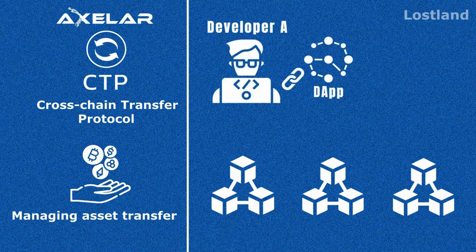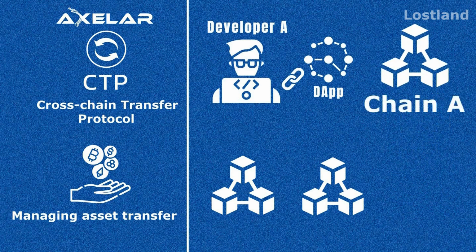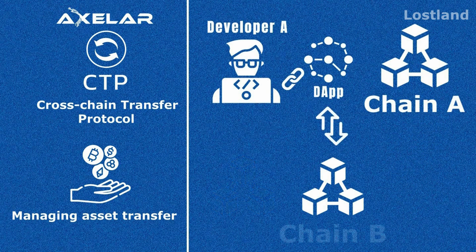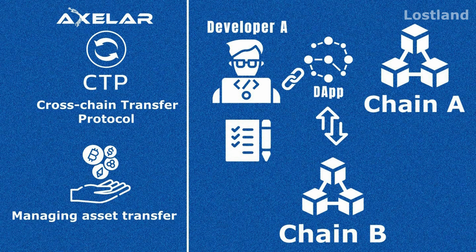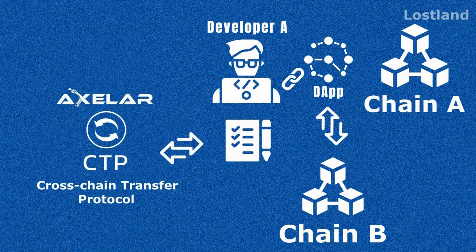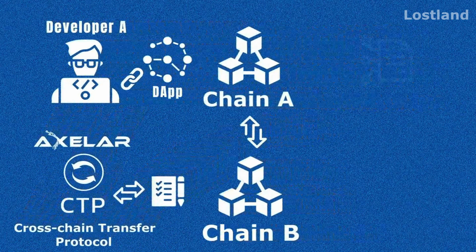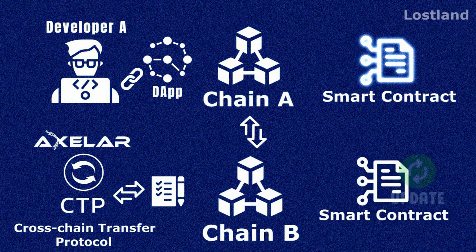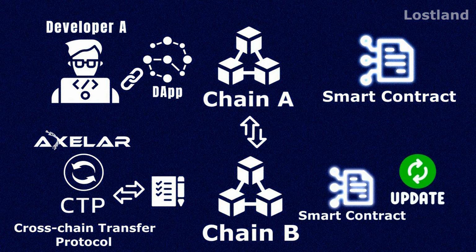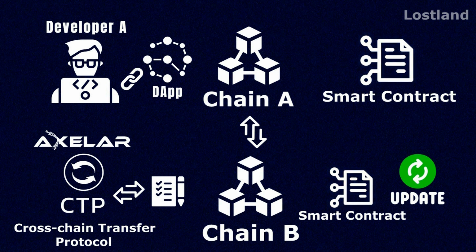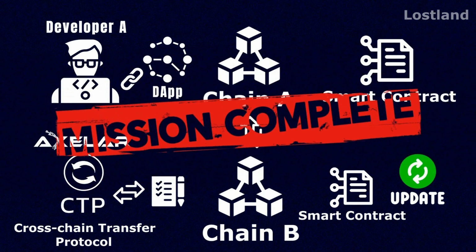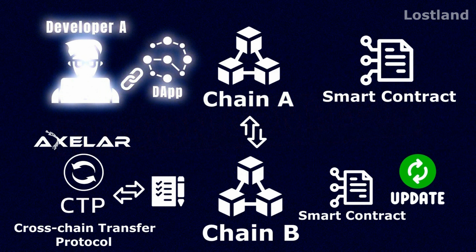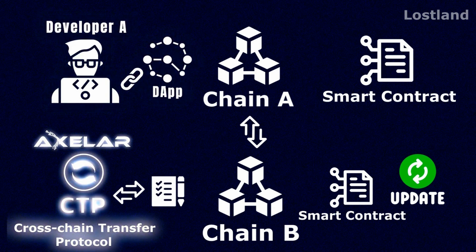For example, developer A connects their dApp with chain A, and if they want to transfer assets to chain B, they can do so by making a cross-chain request by using CTP protocol. Then, if a smart contract on chain A can update the smart contract on chain B, that means their cross-chain mission is complete. So developers can lock, unlock, and transfer assets between any two addresses by using CTP protocol.